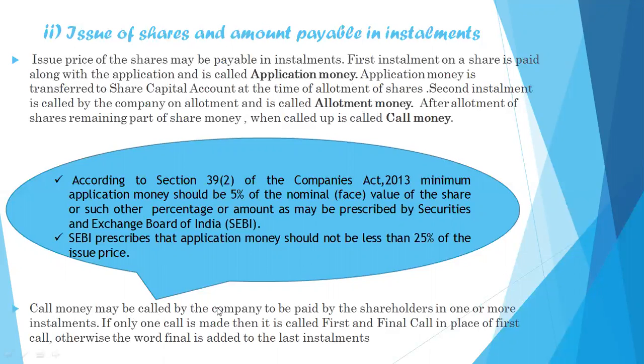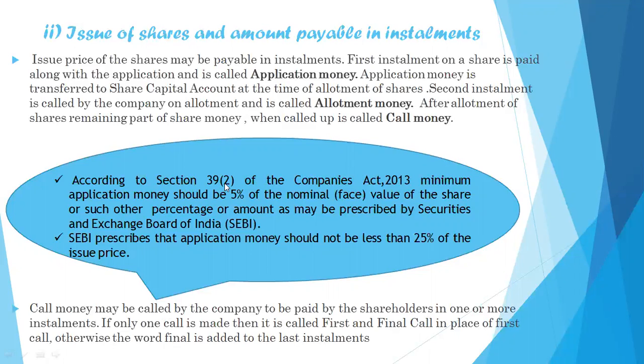Call money may be called up by the company to be paid by the shareholder in one or more installments. If only one call is made, it is called first and final call. If two calls are made, then the second call will be known as second and final call. So in short, the word final is added to the last installment.